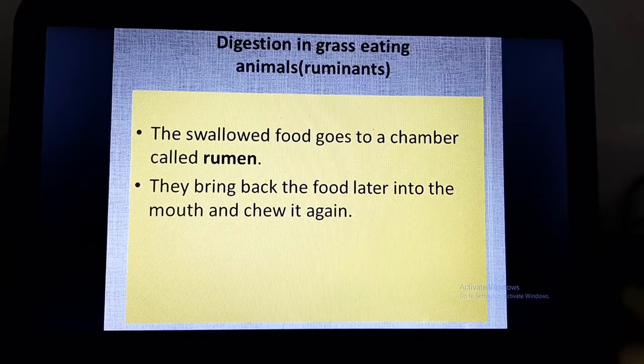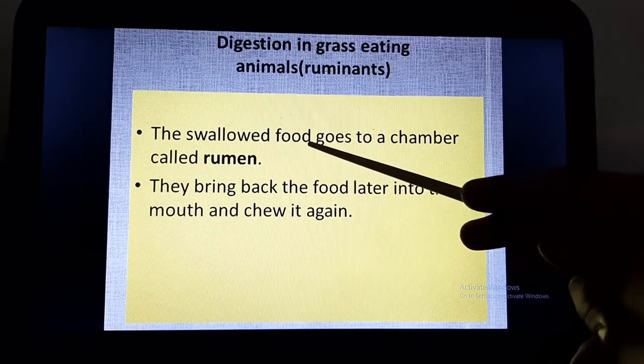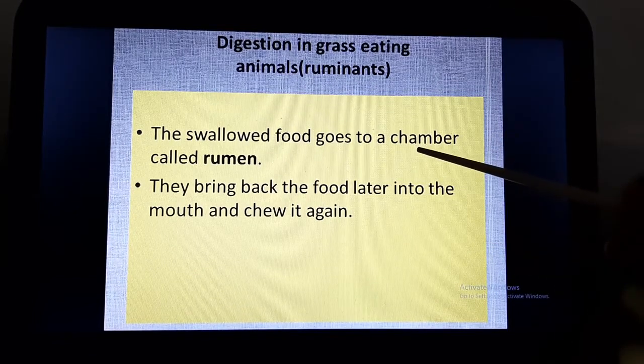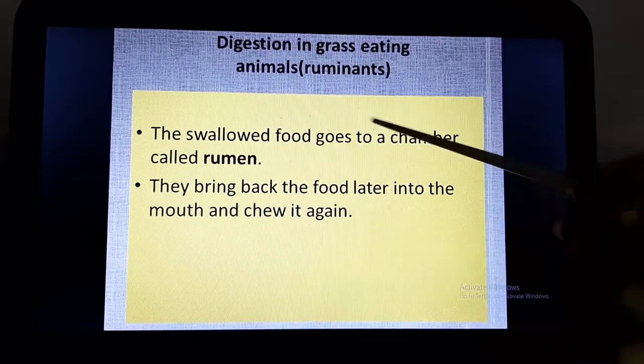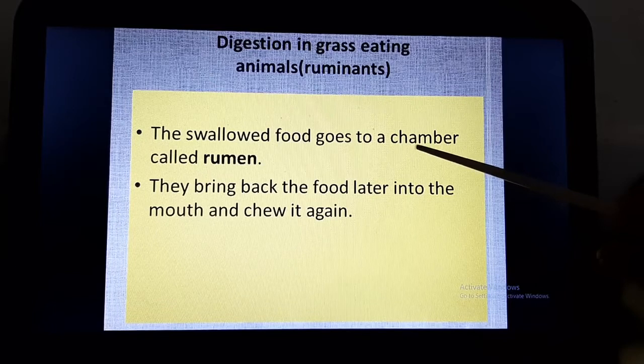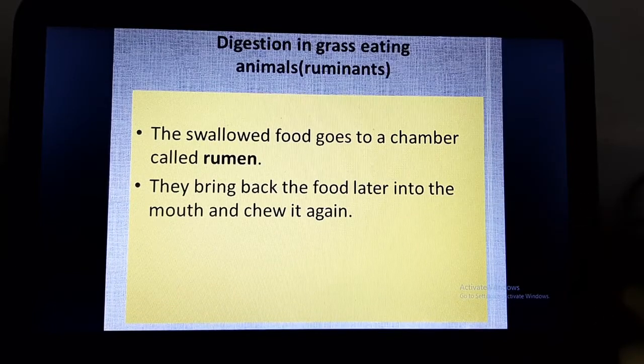That is why they keep doing that chewing action even if the food is not present in front of them, because they are bringing back the swallowed food which they had sent to the chamber called rumen. Now this rumen is a chamber of the stomach that we will be discussing in the next slide.